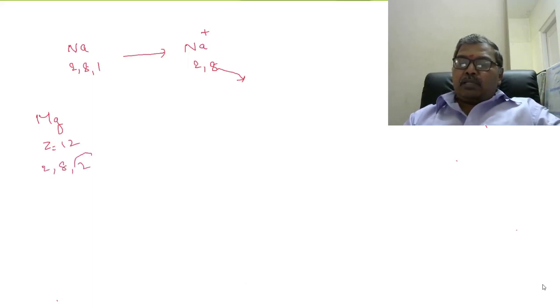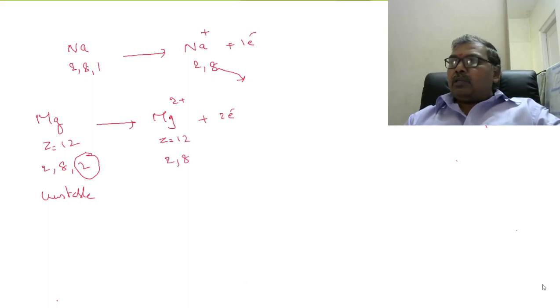The number of electrons in the outermost orbit is 2, therefore unstable. Therefore magnesium has to lose 2 electrons, so it gets 2 units of positive charge. Z is 12. Configuration is 2, 8.